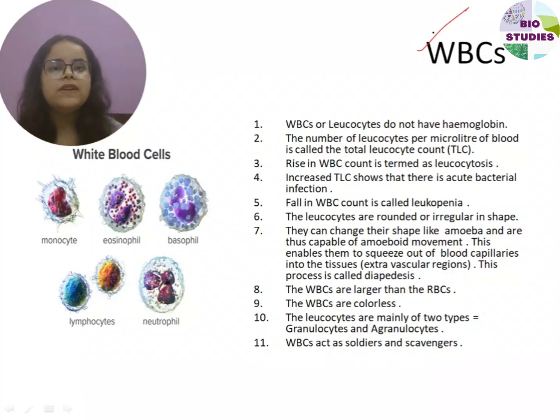WBCs or leukocytes do not have hemoglobin. They do not have a red color pigment. The number of leukocytes per microliter of blood is called the total leukocyte count.